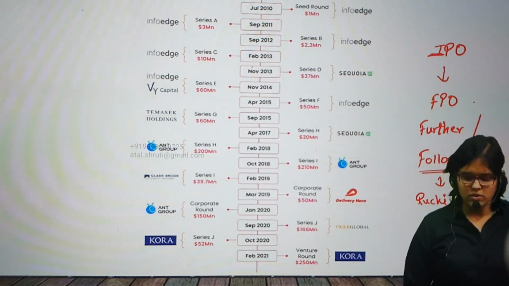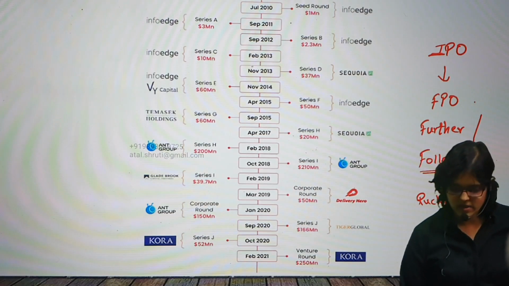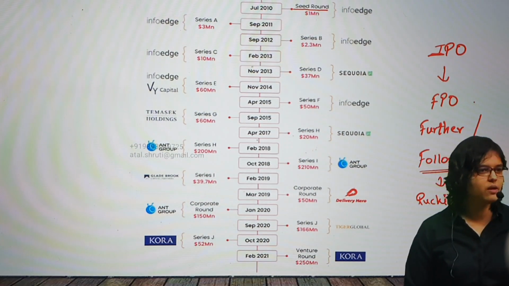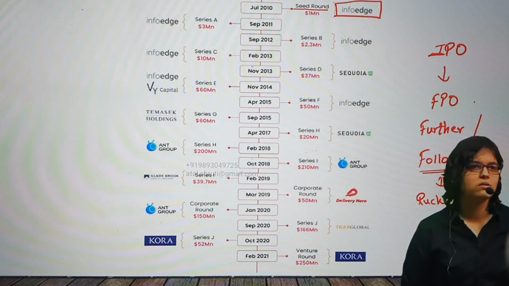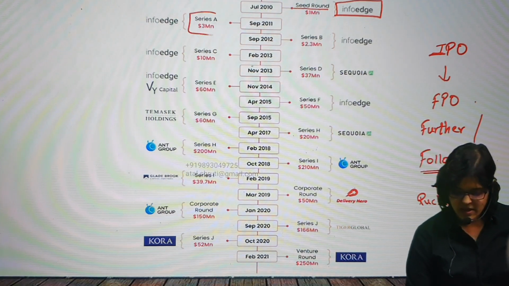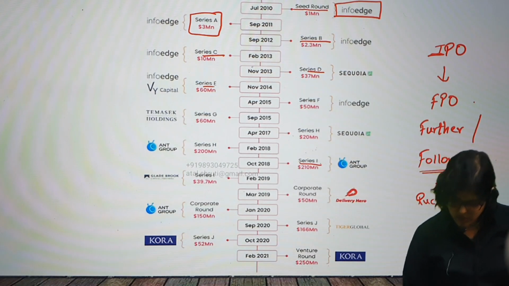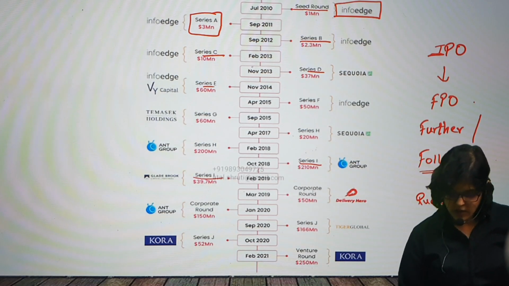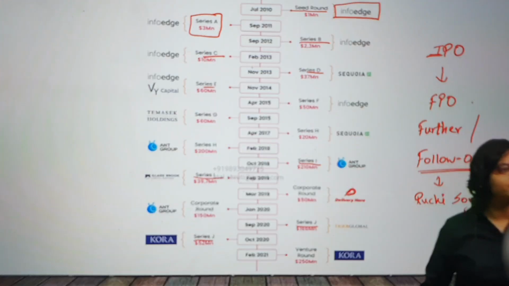Okay. So first we can see this is an actual example of Zomato. What happened with Zomato? The very first one you can see is the seed round. Even if it is not visible, my underline is visible. Seed round, correct? Who had invested? Info Edge. Then you can see Series A, B, C, D, E, and so on, up to Series I. No, Series J. Then they had corporate rounds in between. So as I mentioned, can there be multiple series of fundings?